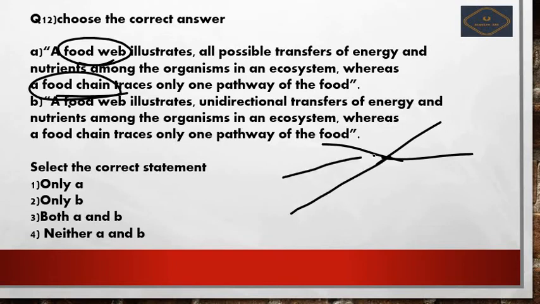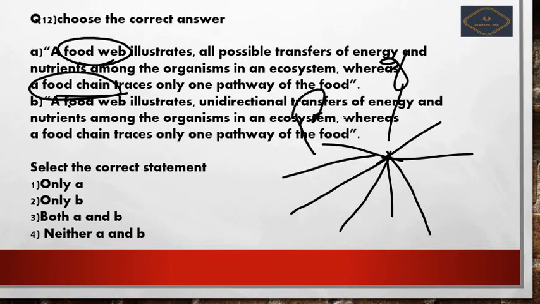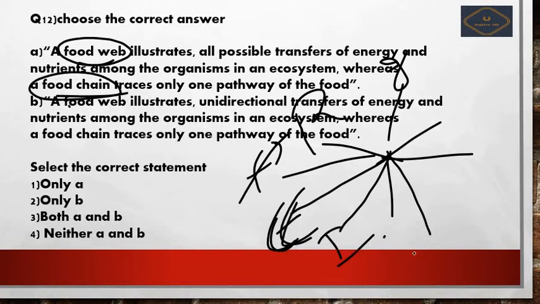It doesn't have any sort of single direction. The grass can be eaten by many, such as rabbits, cow, and many other things, insects, caterpillars, in this way.